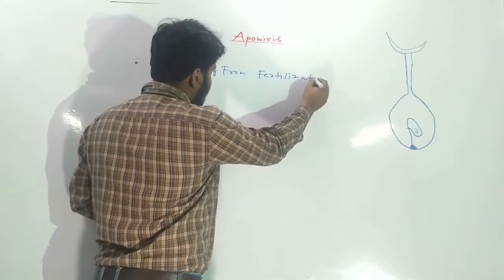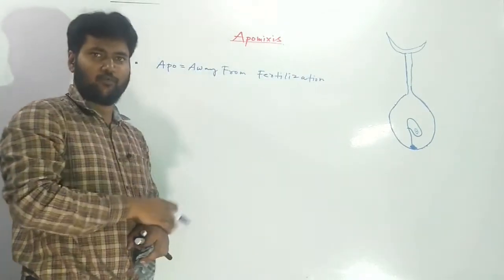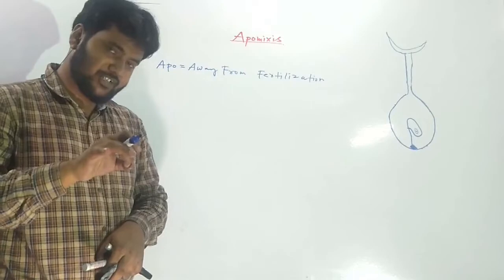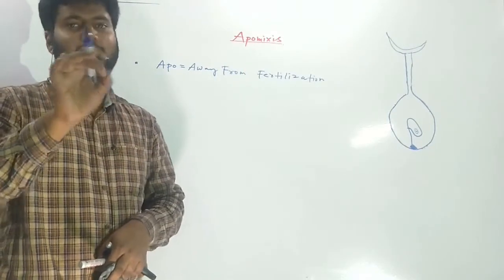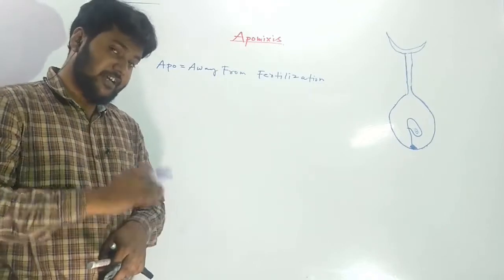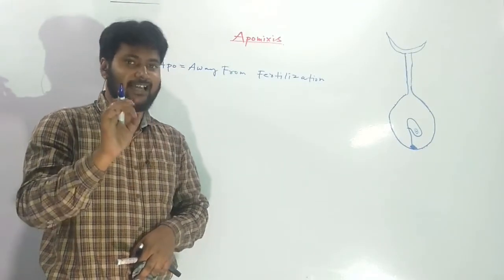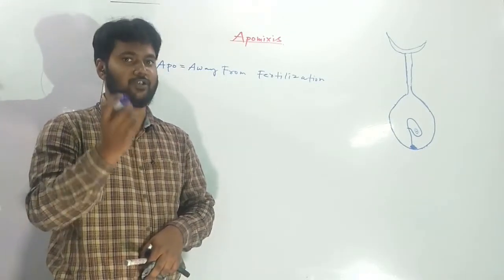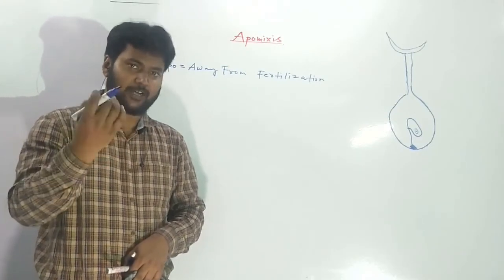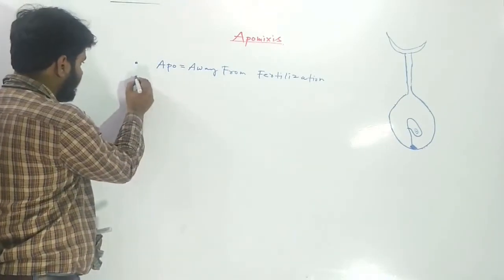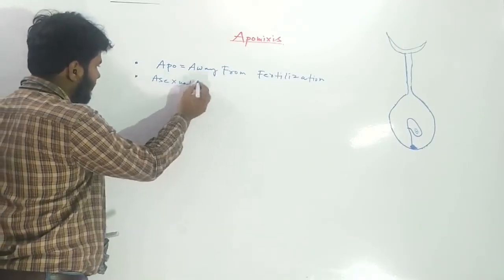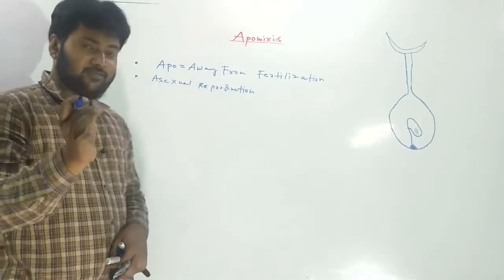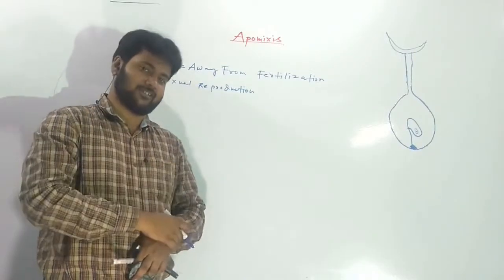This is obviously one method, one mode of reproduction, and in this reproduction method fertilization will be absent. So I want to ask you one question. If fertilization is absent in any type of reproduction, what is it called? It is then called asexual reproduction. So apomixis is one type of asexual reproduction, but this is one special type of asexual reproduction.